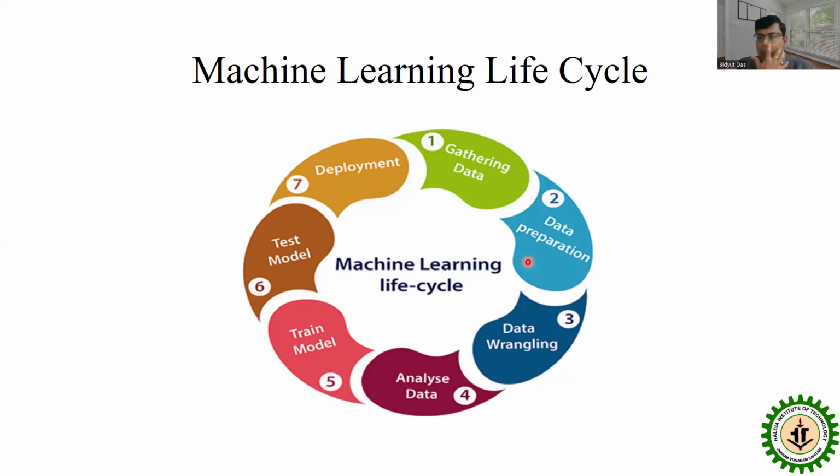Then we do data wrangling, refining the data again, and then analyze the data, train the model, test the model, and then deploy the model. In training the model, we use this data, and for testing, new data is tested by the built model. Finally, if it gives better results, we deploy the machine learning model.